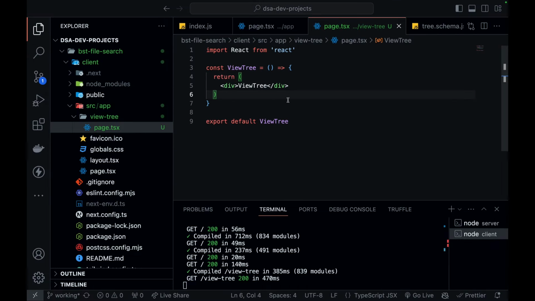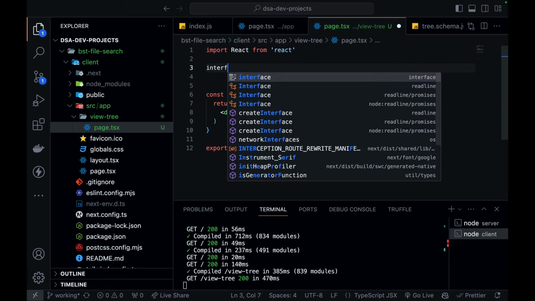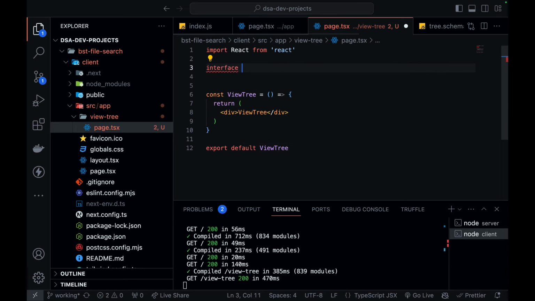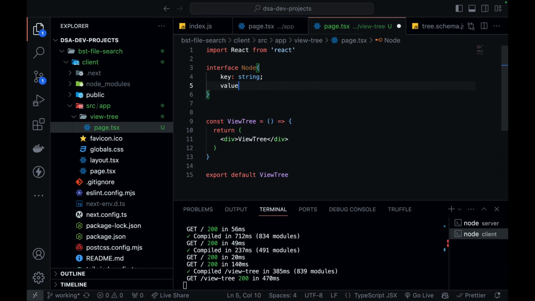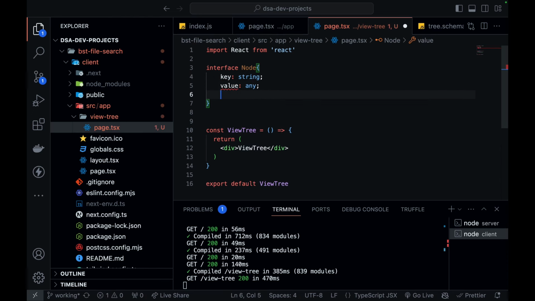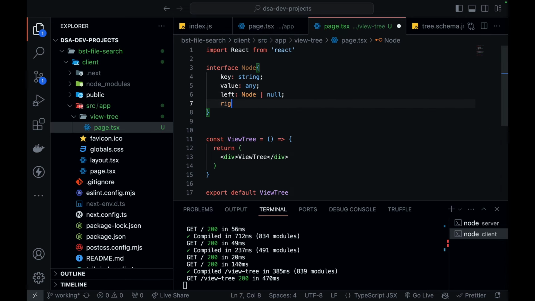Before this div, I'm also going to define an interface which is going to show my node. That will have all the properties that my tree node has in my backend. I'll have a key which is a string, a value which is of type any, a left node which is of type node itself, or it can be null, and a right child which is of type node, or it can be null.